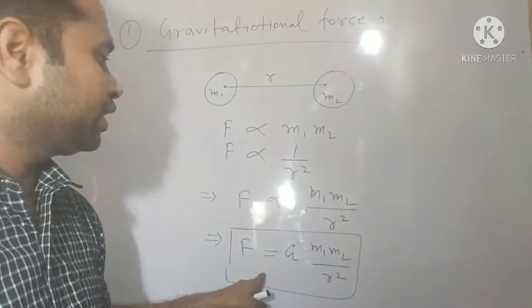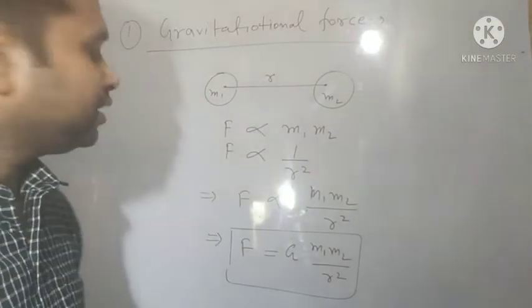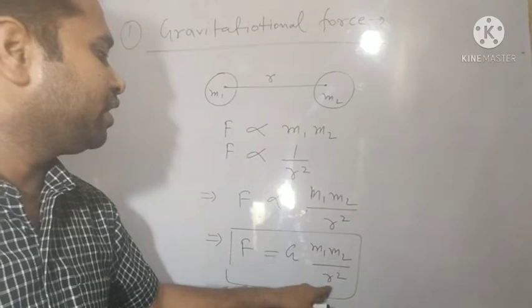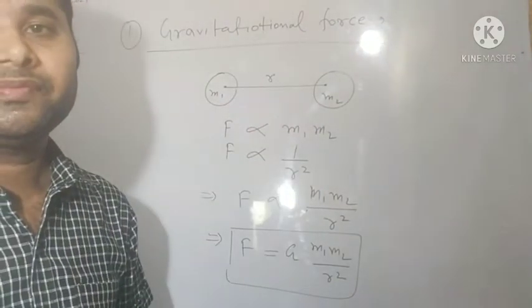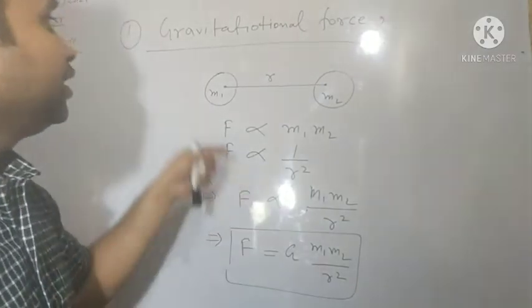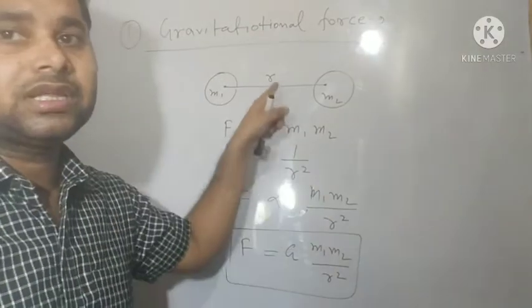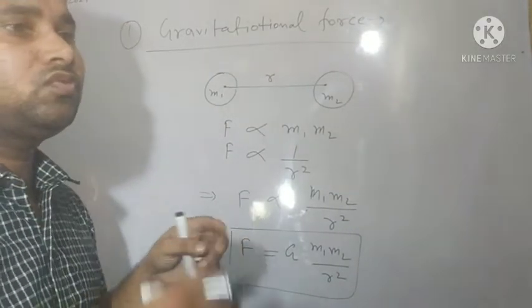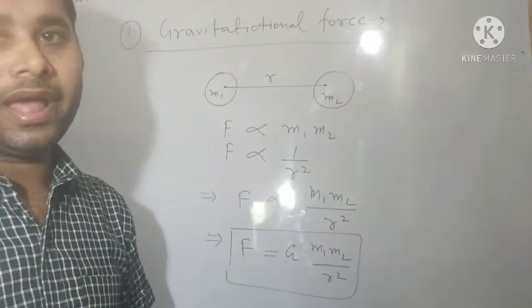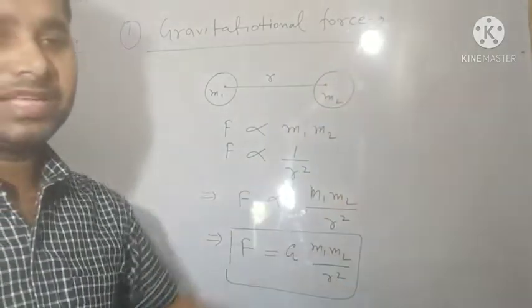This law is also known as Newton's law of gravitation. F equals G m1 m2 by r square, where m1 and m2 are the two masses in the universe. In the universe, this is a long range force. Long range force means wide range. It acts up to the maximum distance.